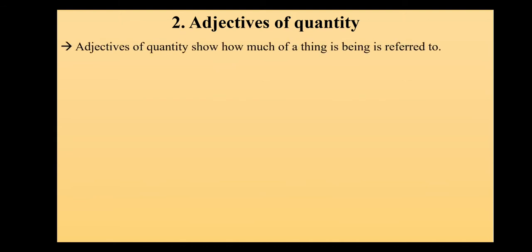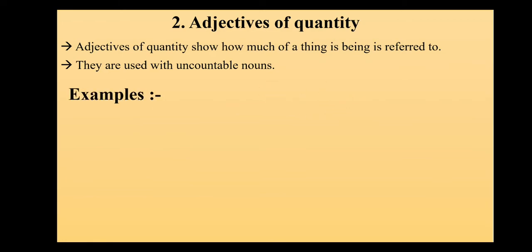Let's have a look at the second type of adjective. What was it? It was adjective of quantity. Now let us see the definition of adjective of quantity. Adjective of quantity shows how much of a thing is being referred to, and they are used with uncountable nouns. That is, whatever thing we are looking at, how much is it, how much.